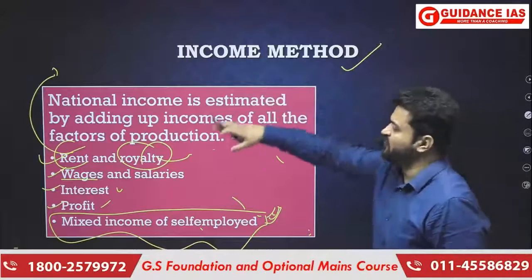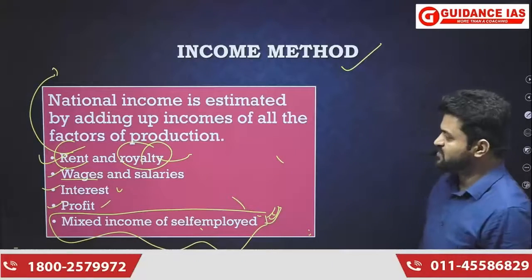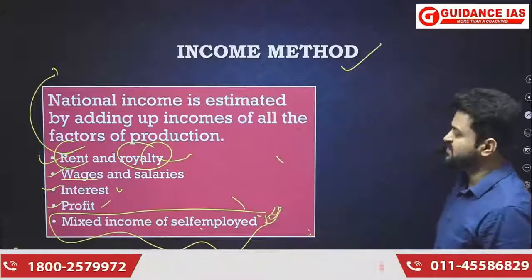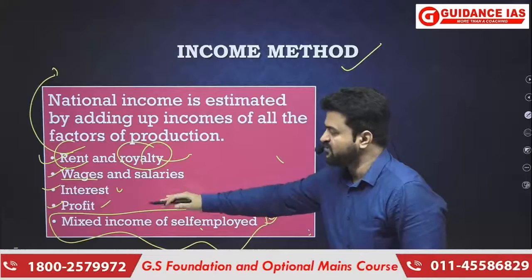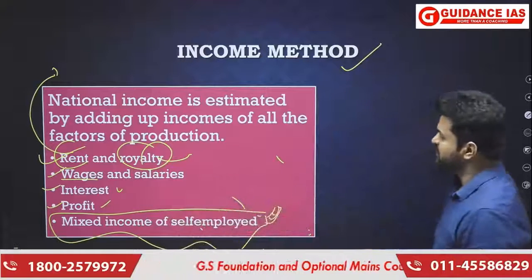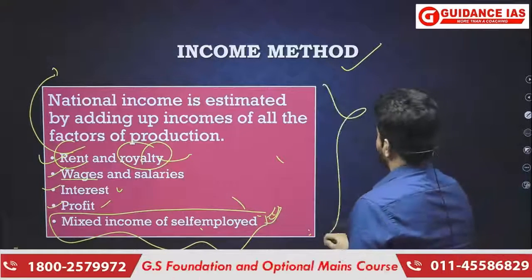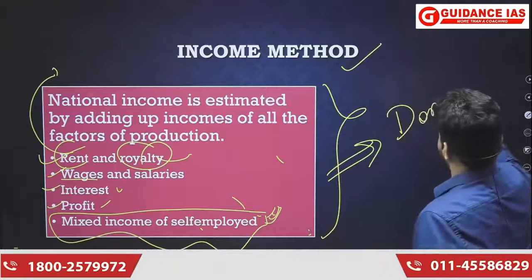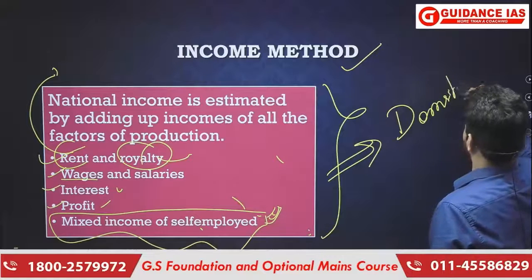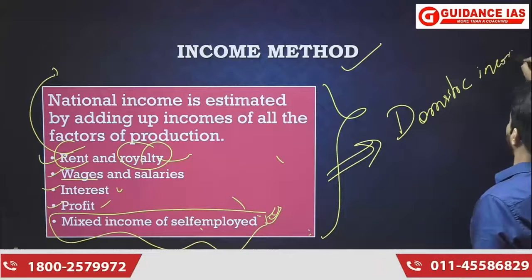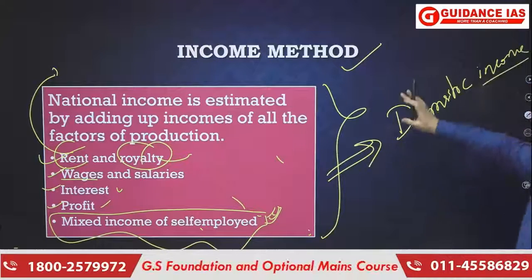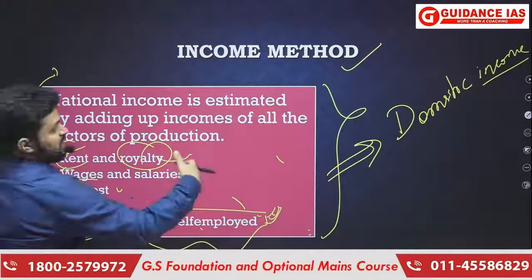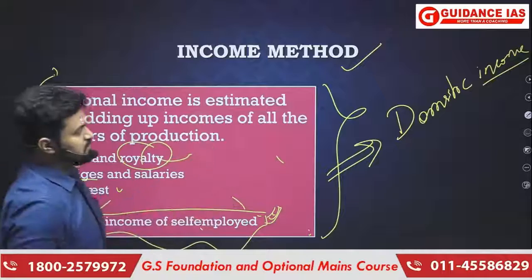So: income earned in the form of rent and royalty in the domestic territory of a country, then income earned in the form of wages and salary in the domestic territory, then income earned in the form of interest, then profit, and then mixed income of the self-employed. Understand, this is going to give you the idea about domestic income, because we are not including any income generated outside the territory.